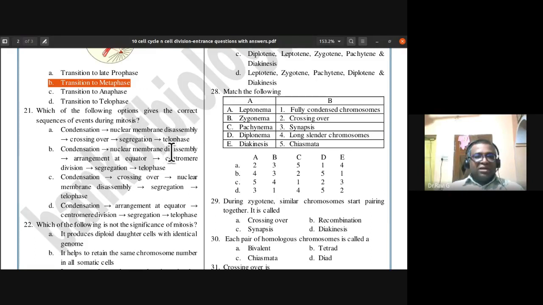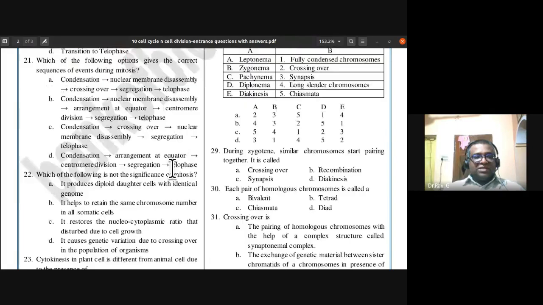Option B: condensation, nuclear membrane disassembly, arrangement at equator, centromere division, segregation, telophase. Then in C they have given condensation, crossing over, so once crossing over comes, you can rule out that possibility. D: condensation, arrangement at equator, centromere division, segregation, telophase.